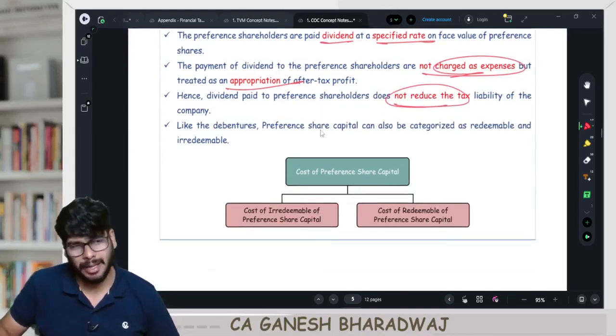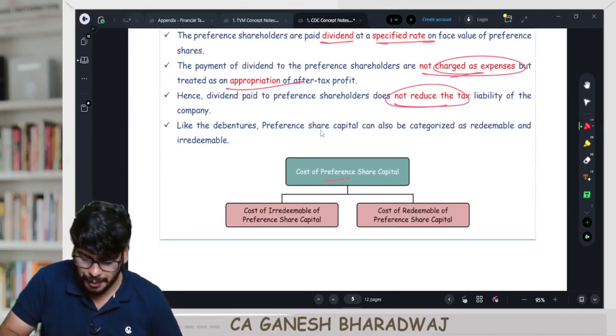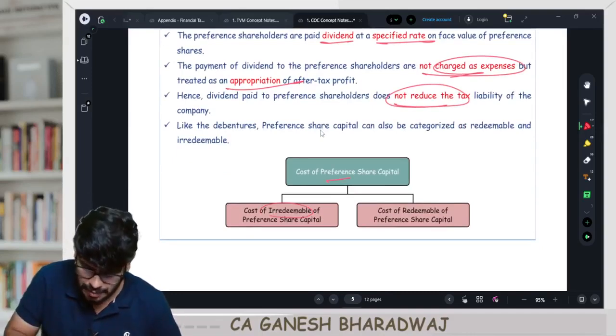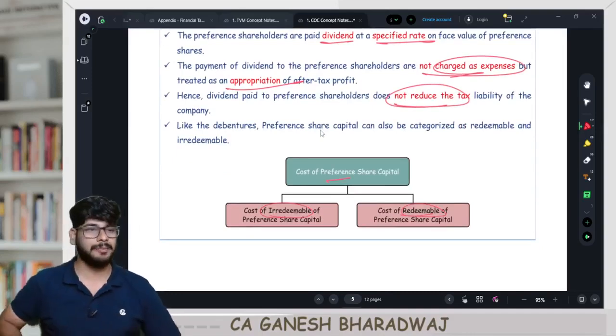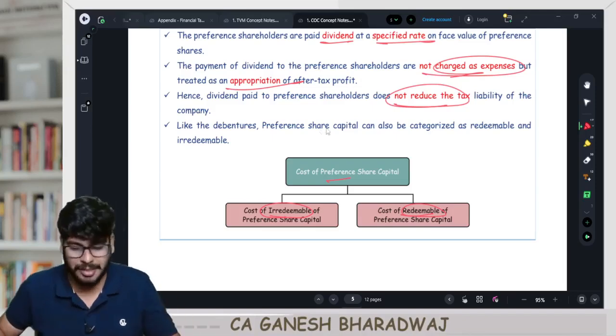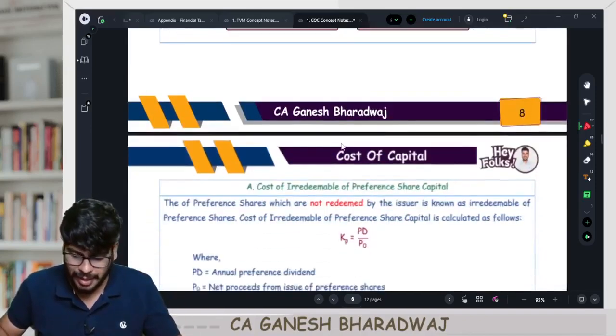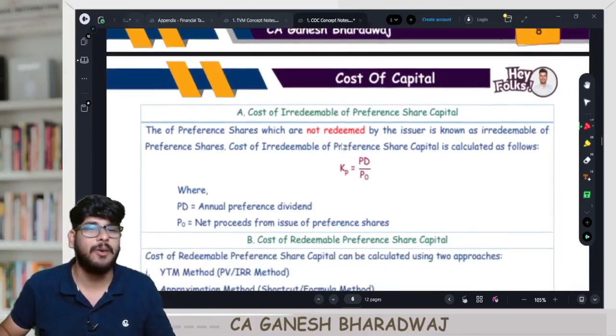Now, exactly like how debentures are, even preference can be of two types: irredeemable and redeemable. Correct? Right? Redeemable preferences, irredeemable preferences. Now, in case of irredeemable preference, what will be the formula?